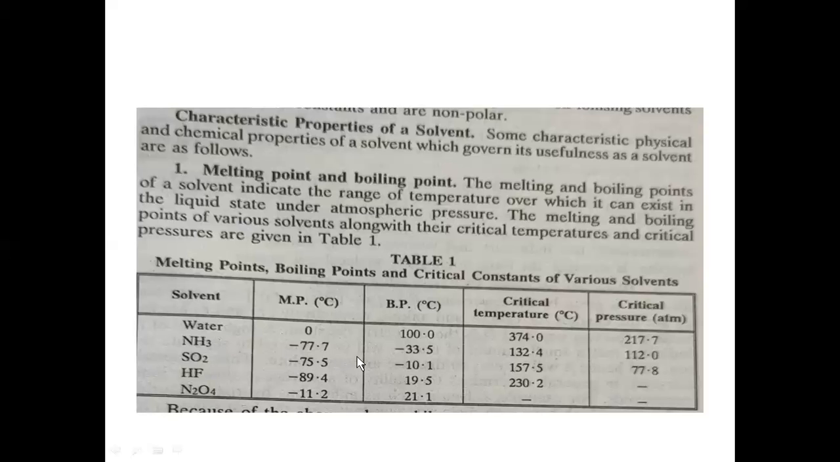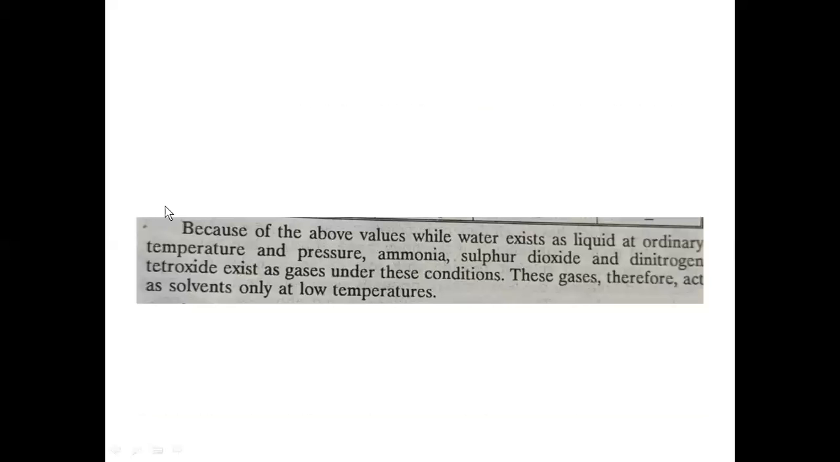This is liquid ammonia, melting point minus 77.7, boiling point minus 33.5. Critical temperature, all this. Sulfur dioxide, okay. So, because of the above values, water exists as a liquid at ordinary temperature and pressure, whereas other liquids like ammonia, sulfur dioxide, and dinitrogen tetroxide exist as gases under these conditions. At normal temperature, they exist in the gaseous condition.